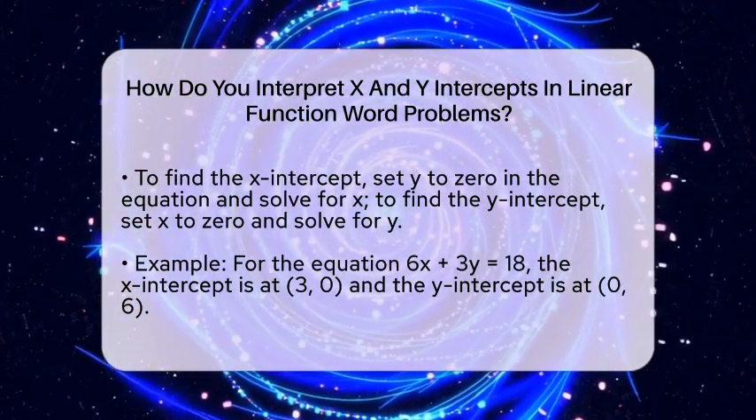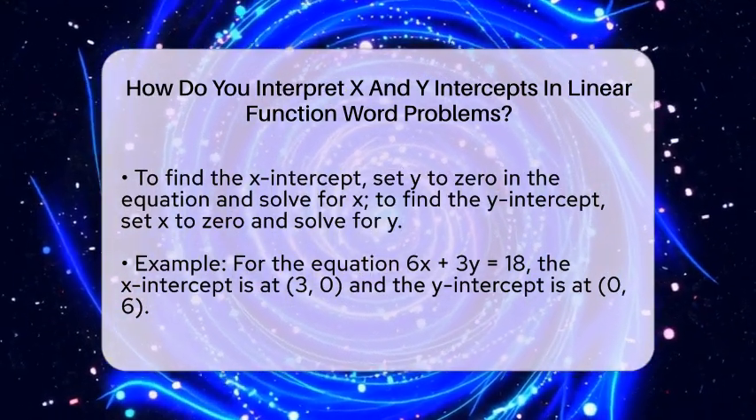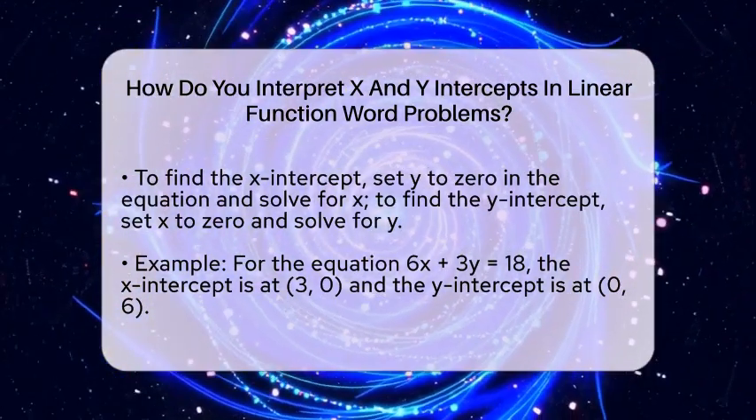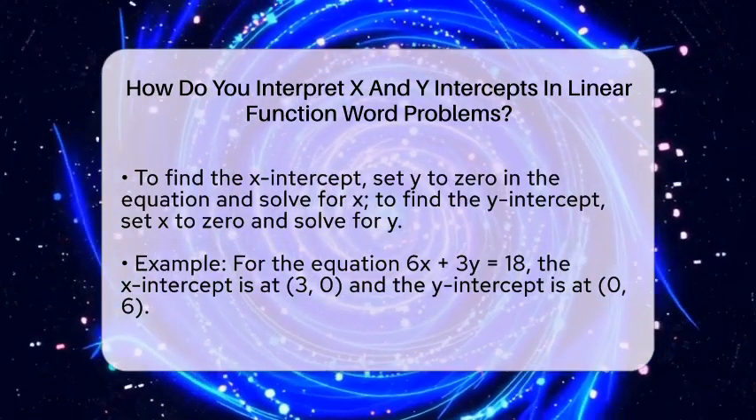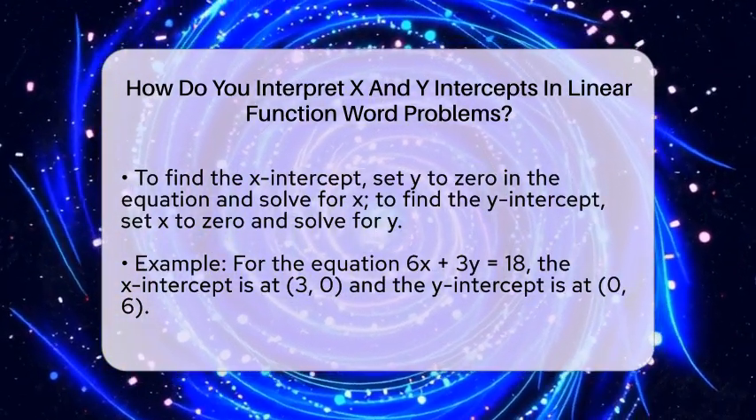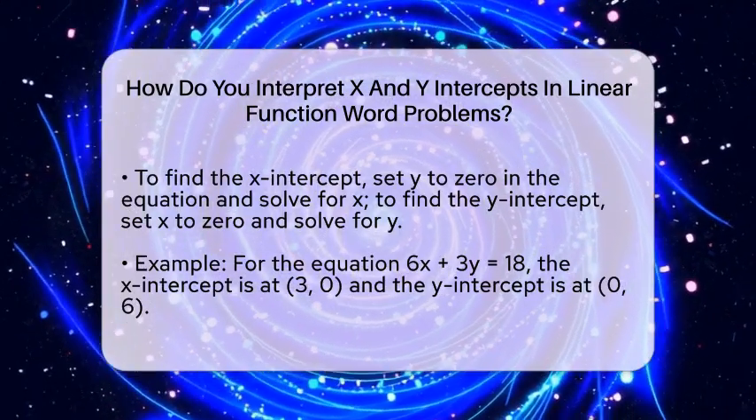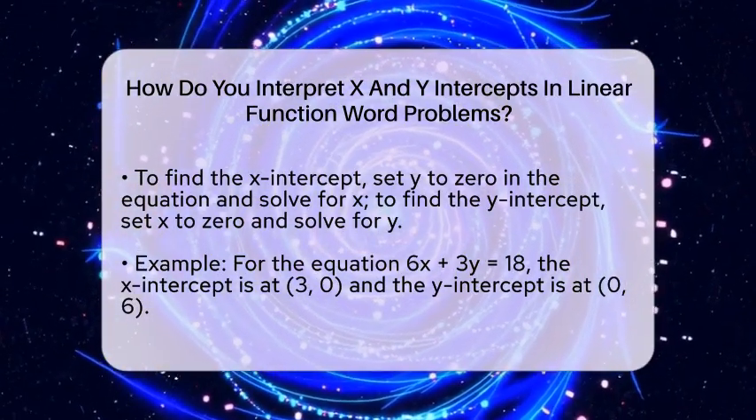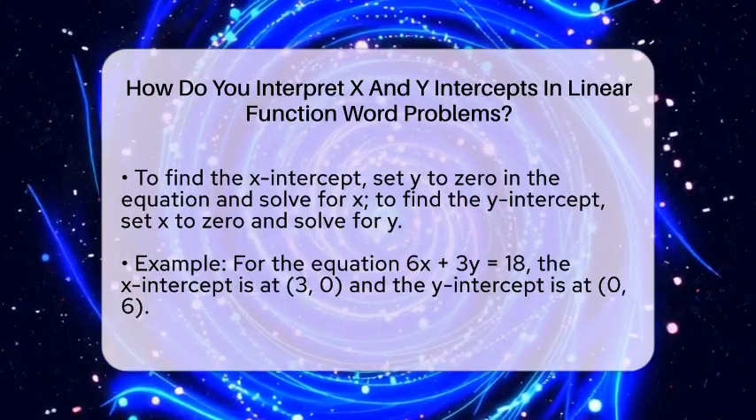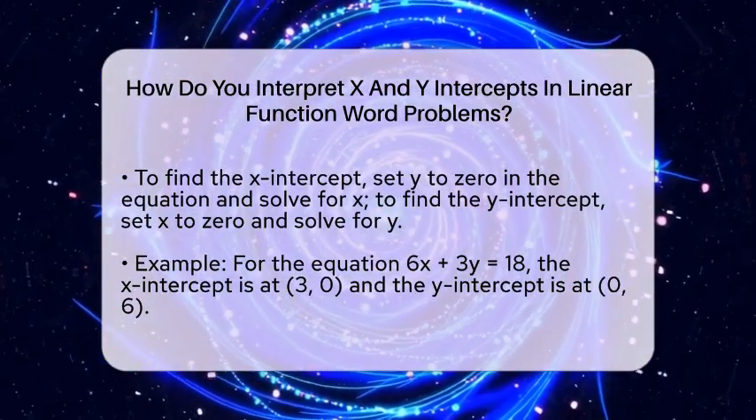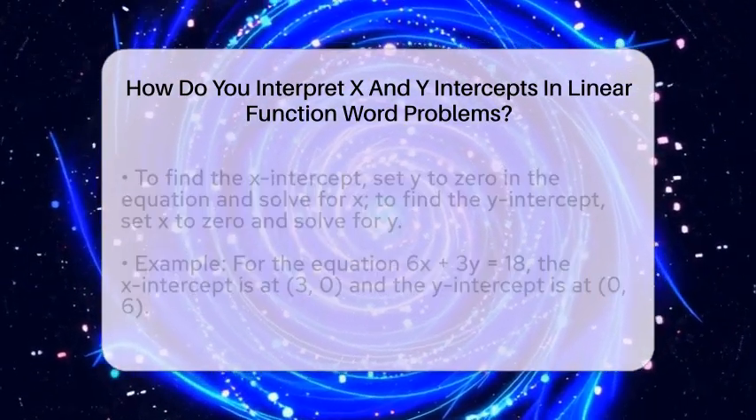In a word problem, these points tell you important things. The y-intercept might be your starting amount, like the initial money or initial distance. The x-intercept could be the point where your earnings or distance reach 0, like the break-even point or the moment you stop. When you plot these points on a graph, you get a clear picture of how the relationship works.